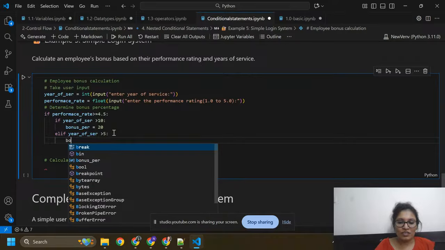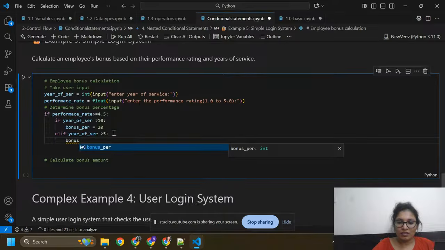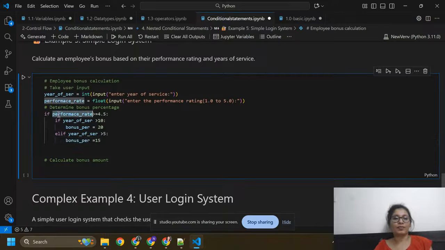Then bonus percentage is equals to 15. Okay, so here, if performance rate is greater than 4.5, then it will check if year of service is greater than 10, then bonus is equals to 20%. If year of service is less than 5, then bonus percentage equals to 15.